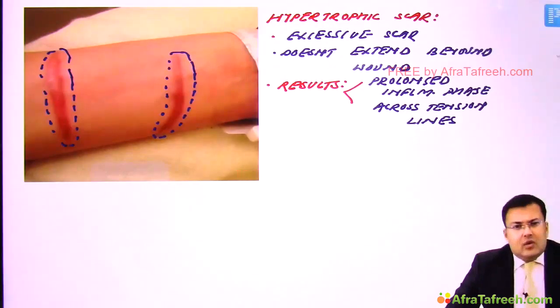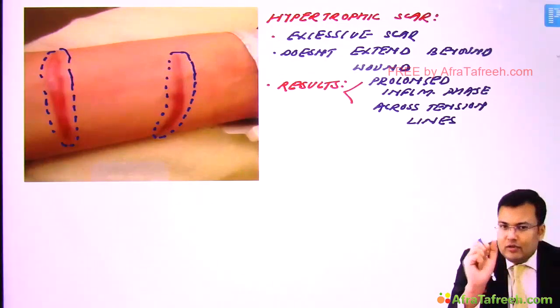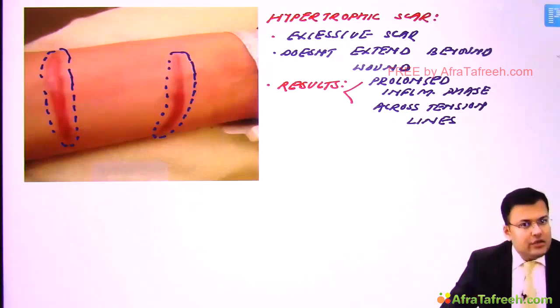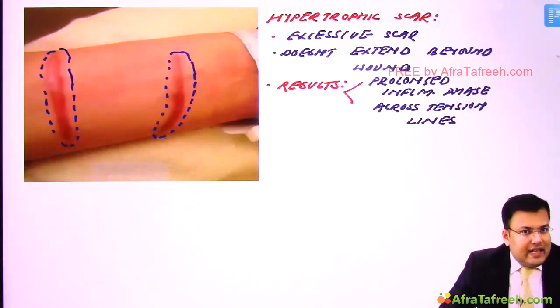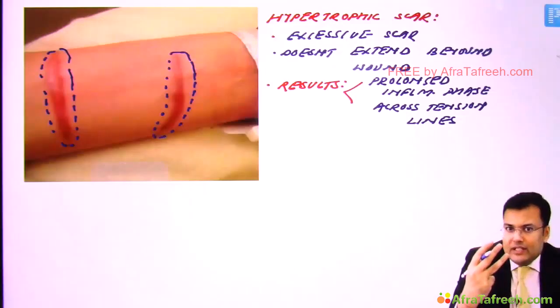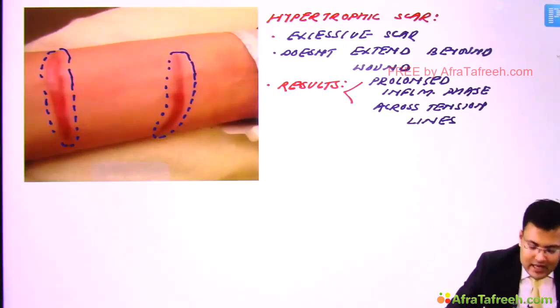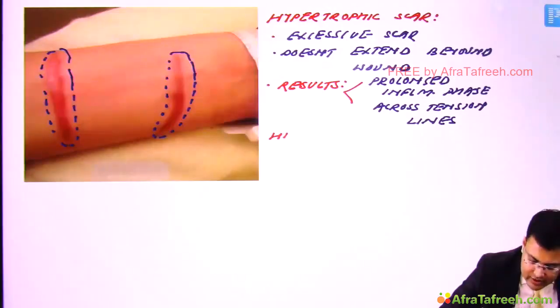Clear? Nowadays certain questions are asked in pathology also related to the histological features. So if you see the histology, there is excess collagen. And what kind of collagen is seen? There is well organized type 3 collagen. And apart from well organized type 3 collagen, there is hypervascularity.